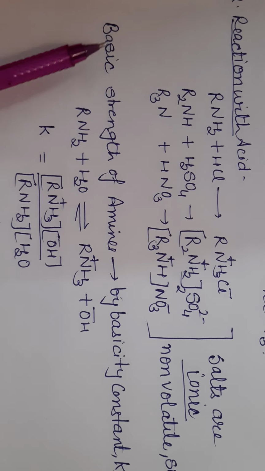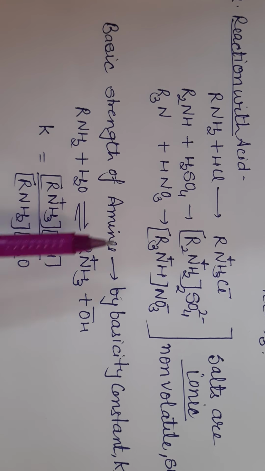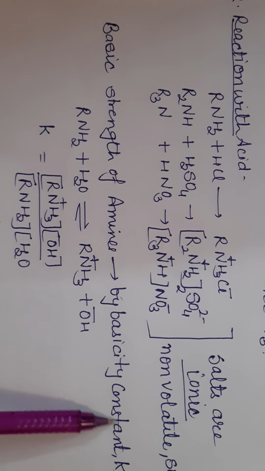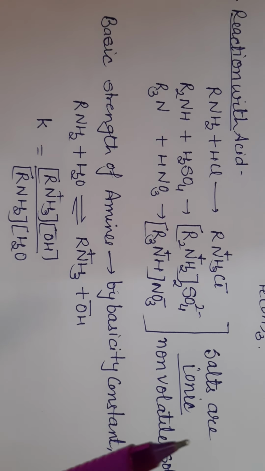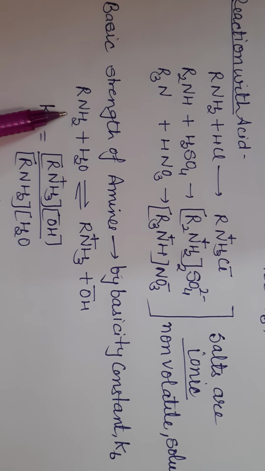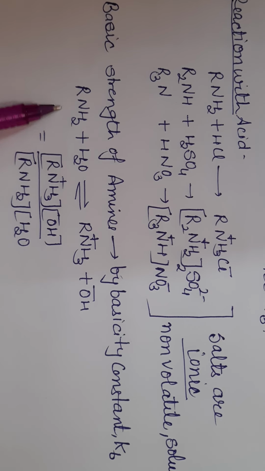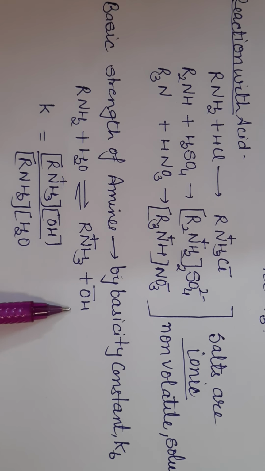Next question, which is very important, is the basic strength of amines and the basicity constant, that is Kb. First of all, primary amines that dissolve in water give RNH3 positive, that is the ammonium salt, plus OH ion.